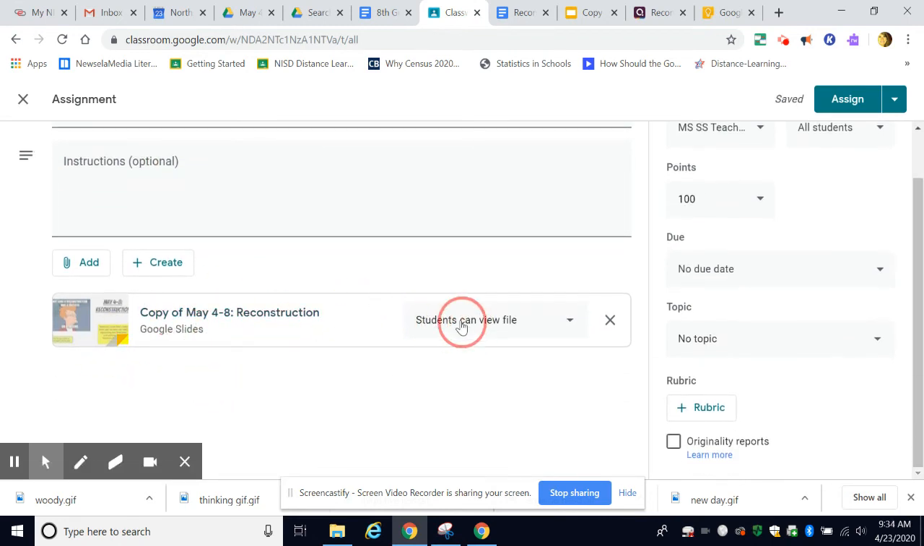Super important right here. Instead, you put make a copy for each student. That way every student has their own copy they can edit, and then you can assign it. I also highly suggest you give it a topic. Maybe you create a topic in your classwork that's just called May 4th through 8th. And that way it's really easy for you to communicate what assignments are where.